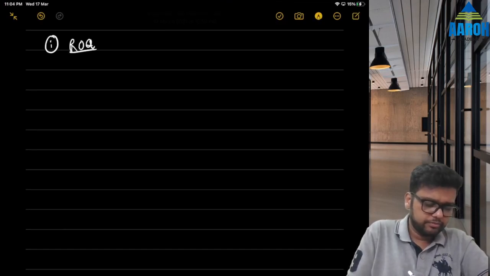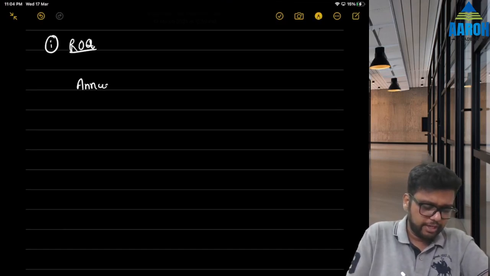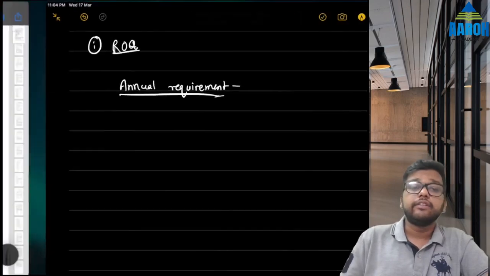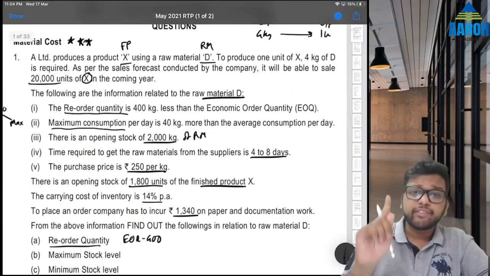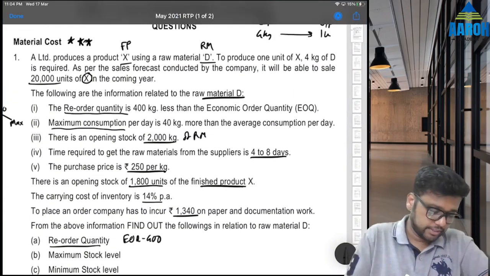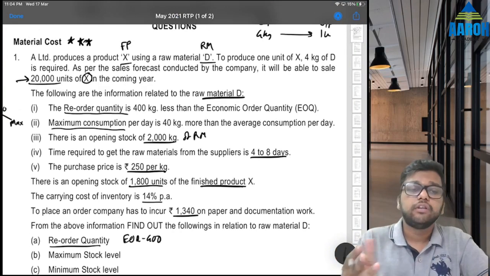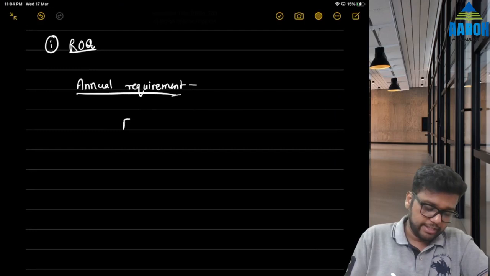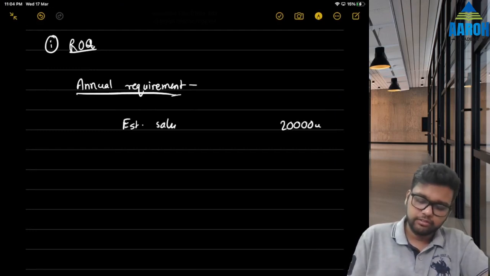First is ROQ. In that, let's start with annual requirement. Now, they have not given how much raw material is required annually, but they have given only one piece of information on an annual basis, which is this. So we have to use it. We can sell 20,000 units in the coming year. So estimated sale is 20,000 units.